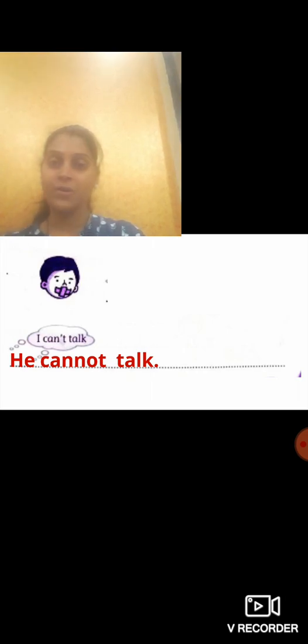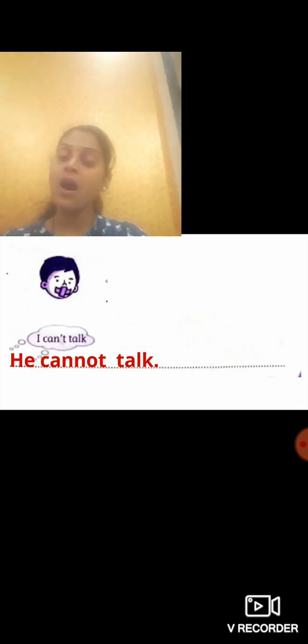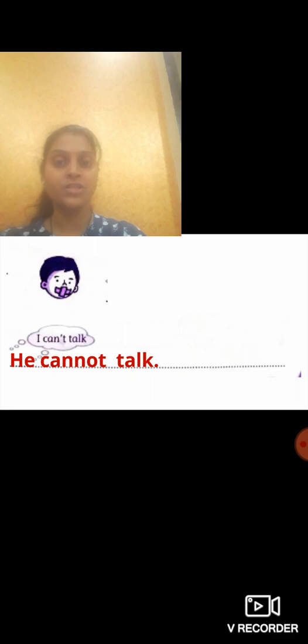Okay. This was a very simple chapter in which we have to use cannot in the place of can't. While writing the answer, we have to change the can't to cannot. Can't is the short form of cannot. So in the place of can't, in the answer, we are replacing the word can't and using the word cannot. I hope kids you have understood this chapter.